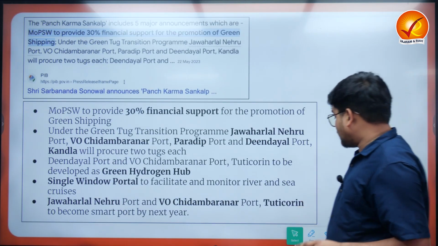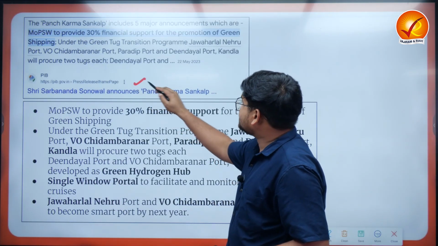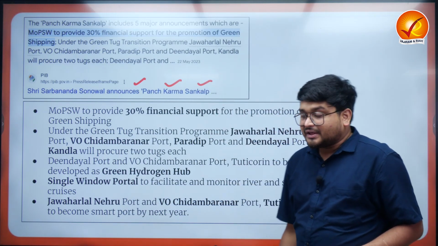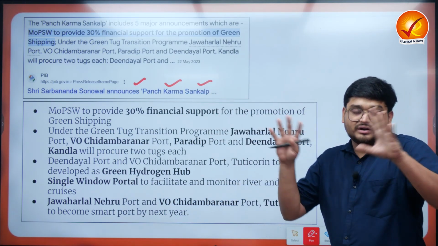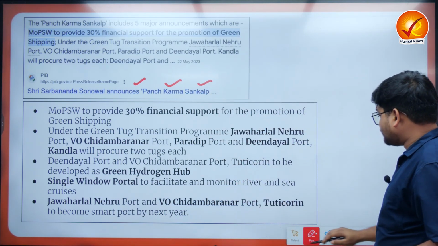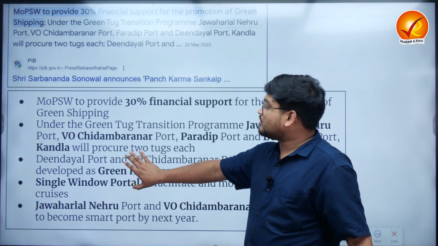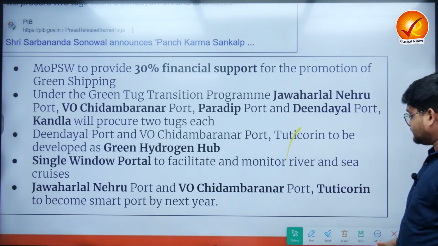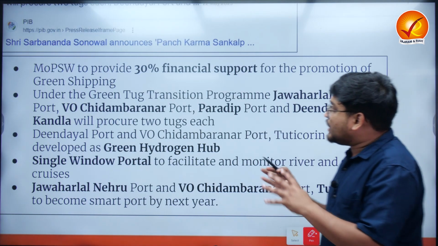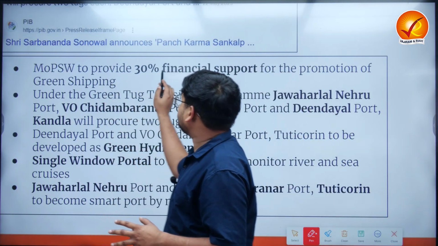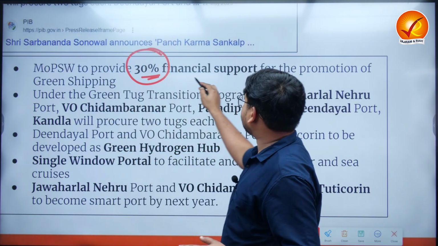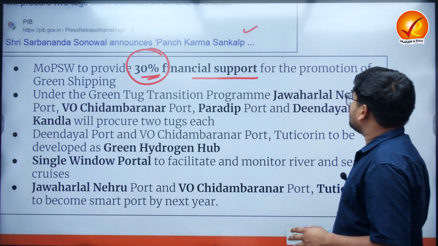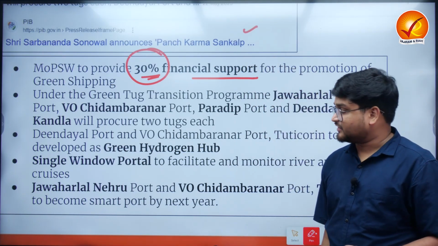Also, when we talk about the Panch Karm Sankalp, this is a broader ambition of the Ministry of Ports and Shipping to transform various ports in the country. Firstly, the Ministry of Ports and Shipping is trying to give 30% financial support under this Sankalp for the promotion of green shipping in the nation.